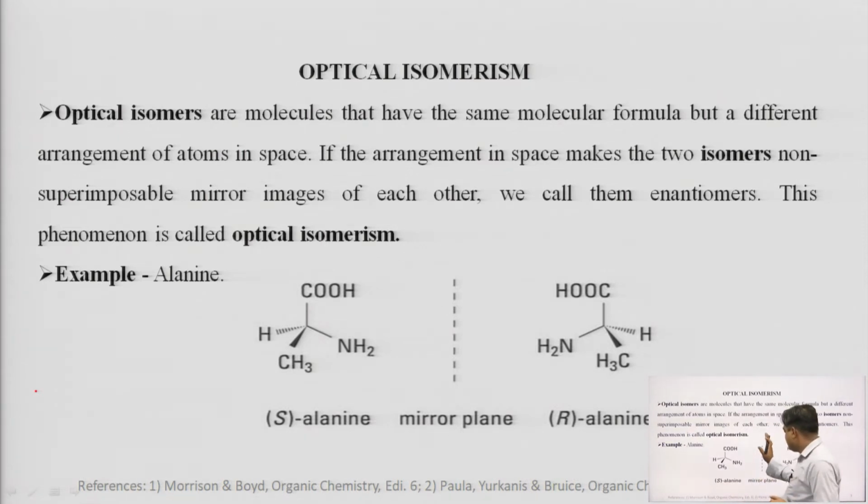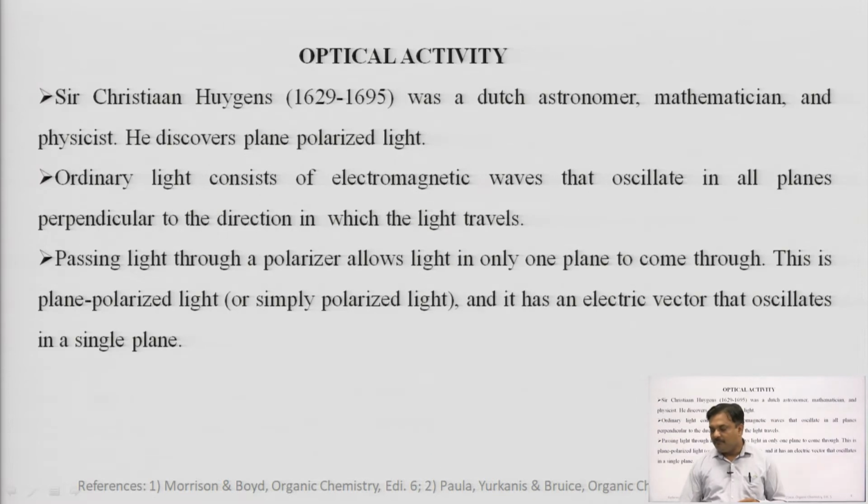So, we just keep a mirror, and we can see that one isomer of alanine, that is R alanine, is the mirror image of S alanine, but that mirror image is not superimposable on S alanine. So, this is one example which belongs to the enantiomers.